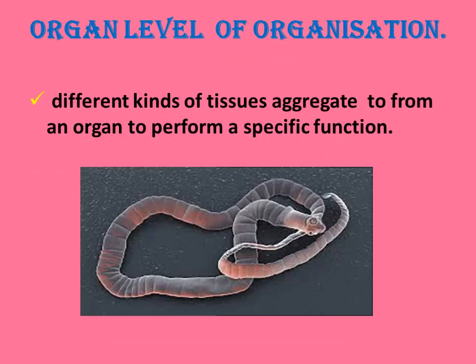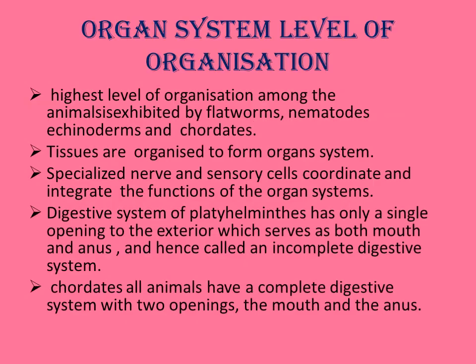Organ level. The next higher evolution is organ level. Different kinds of tissues aggregate to form an organ and perform a specific function. This occurs in the flatworms, platyhelminths.